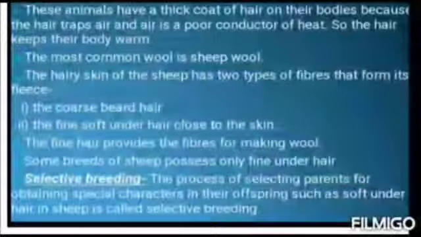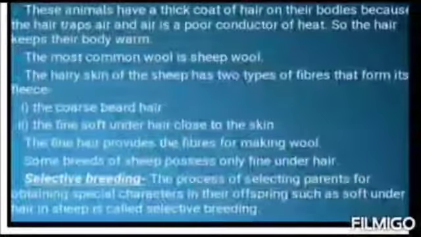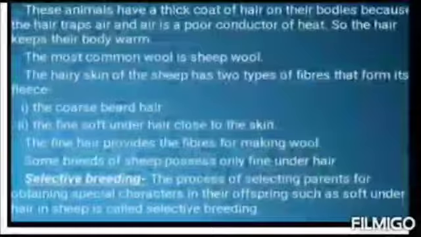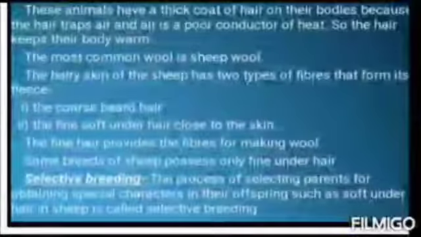The process of selecting parents for obtaining special characters in their offspring, such as soft under hair in sheep, is called selective breeding. Several breeds of sheep are found in different parts of our country.